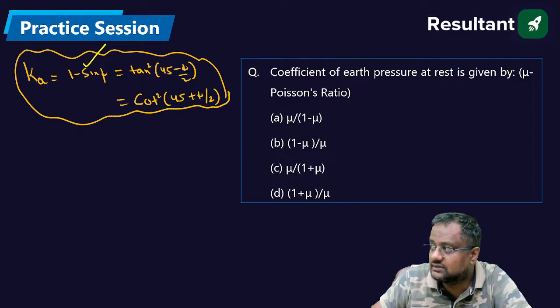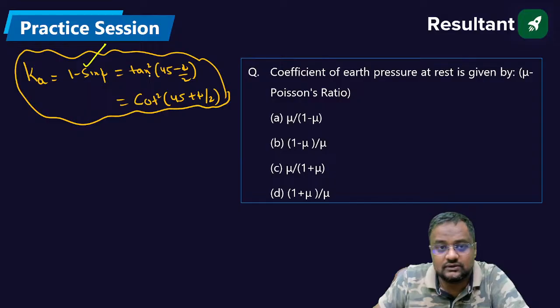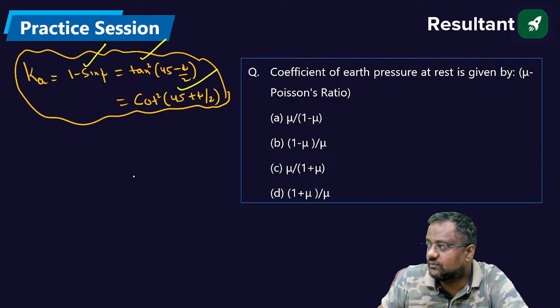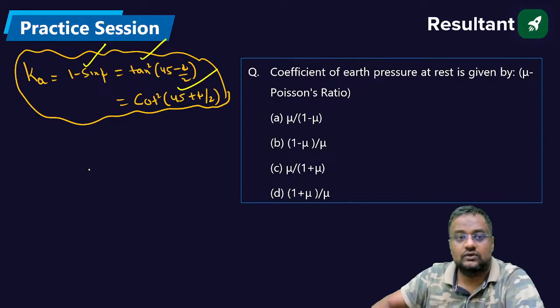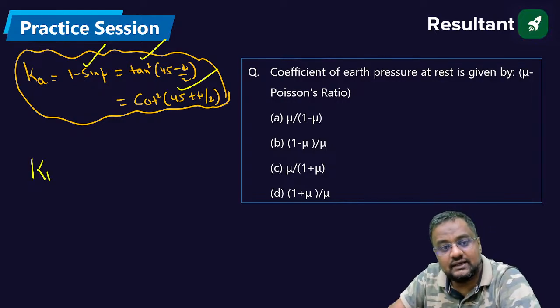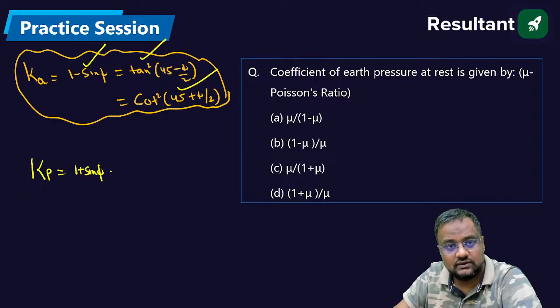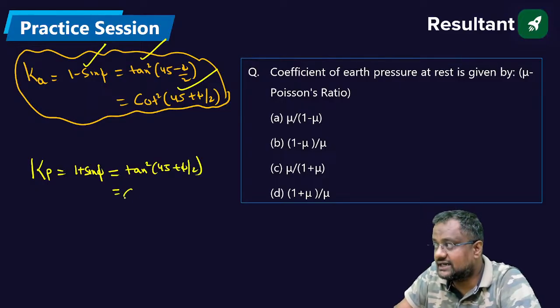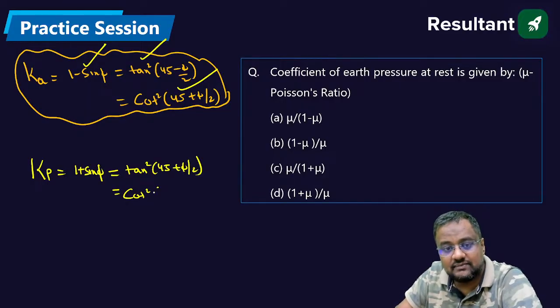Might be you are knowing this, but most of you don't know this one. The cot formula, might be you are not knowing. Okay. Now what is Kp? Kp is 1 plus sine phi upon 1 minus sine phi. This is tan square 45 plus phi by 2, and tan theta is cot 90 minus theta, so this can be written as cot square 45 minus phi by 2.